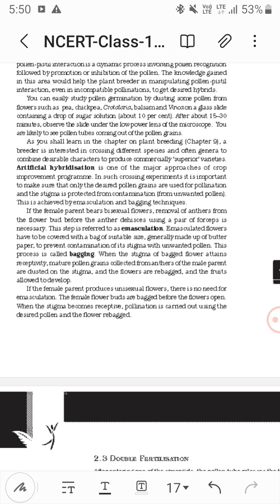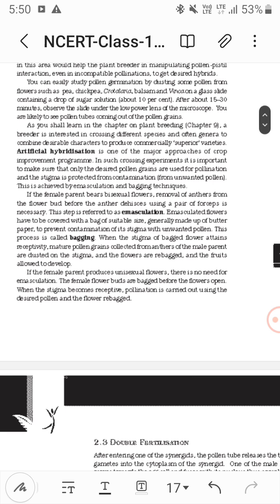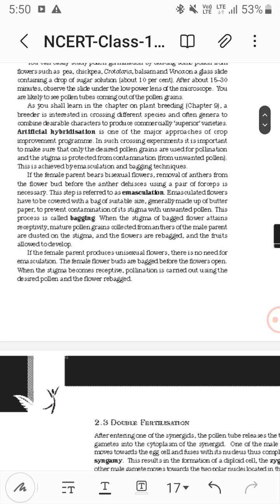Removal of anthers from the flower bud before anther dehiscence using a pair of forceps is necessary. This is emasculation. Then bagging, to prevent contamination of the stigma with unwanted pollen. Then once the stigma attains maturity, dusting. Pollen from the male parent is dusted on the stigma, and then the flowers are rebagged.